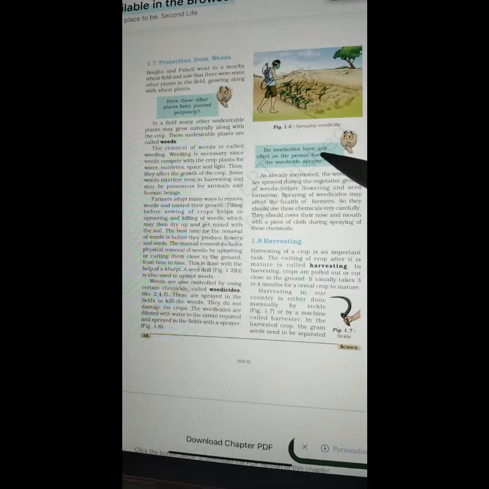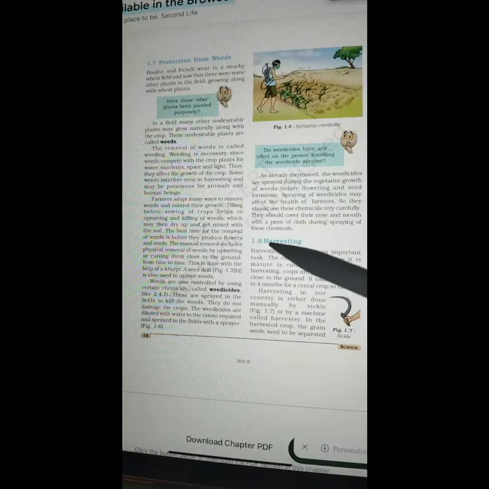Do weedicides have any effect on the person handling the weedicide sprayer? As already mentioned, the weedicides are sprayed during the vegetative growth of weeds, before flowering and seed formation. Spraying of weedicides may affect the health of farmers, so they should use the chemicals very carefully. They should cover their nose and mouth with a piece of cloth during spraying of these chemicals.